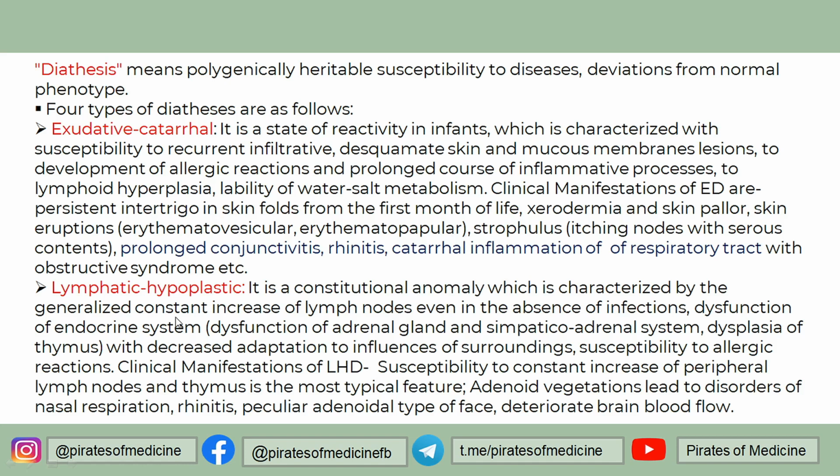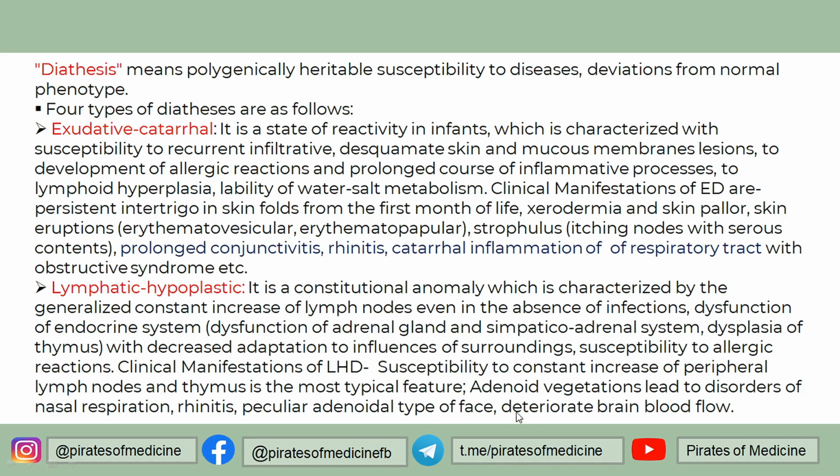Correct. Then we have the lymphatic hypoplastic type of diathesis. In this type of diathesis, it is characterized by increase of lymph nodes constantly, even in absence of infections, and also there is a dysfunction of the endocrine system, adrenal gland and sympathico-adrenal system. There is a dysplasia of another lymphoid organ, the thymus, and there is a decreased adaptation to the influences of the surroundings and increased susceptibility to allergic reactions as well.